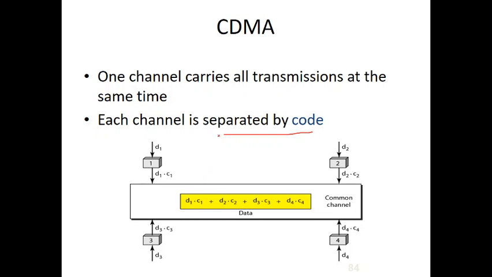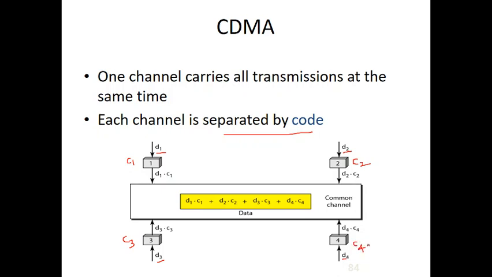So as I told, every device will be given a code. So consider there are 4 devices. Device 1 is indicated by D1, device 2 is indicated with D2, device 3 is indicated with D3, and device 4 is indicated with D4. So every device will be given a different code. Consider the code given for this device is C1, the code given for station 2 is C2, the code given for station 3 is C3, and the code given for station 4 is C4.